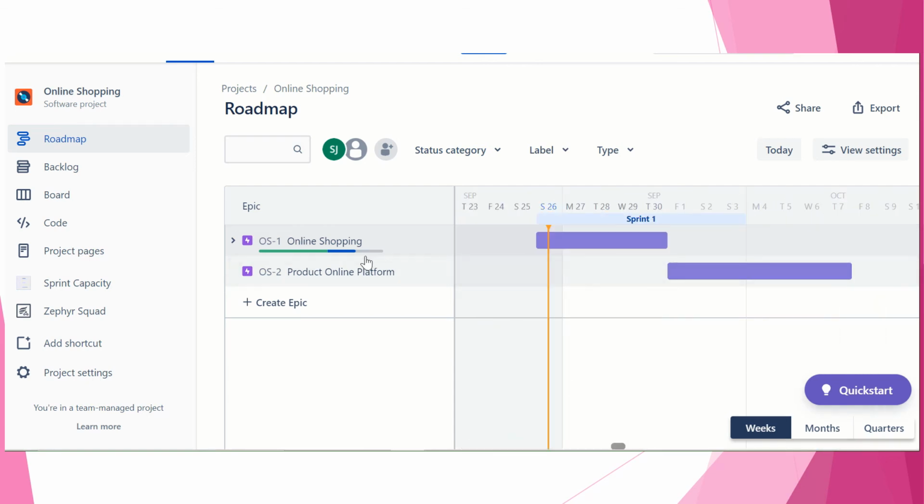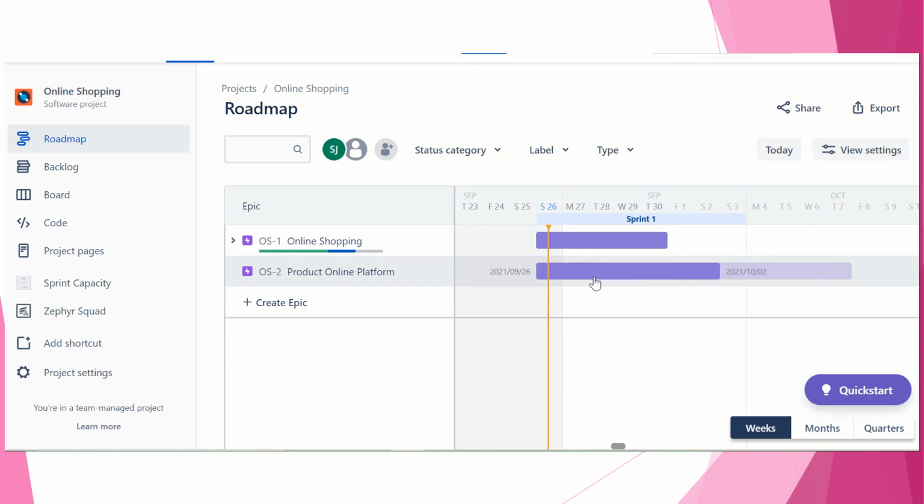Okay, so here 2 scrum teams are working. One is online shopping, one is the online product platform, and they are working on a common product. So your online shopping in sprint 1 is this, and this duration is in the future.